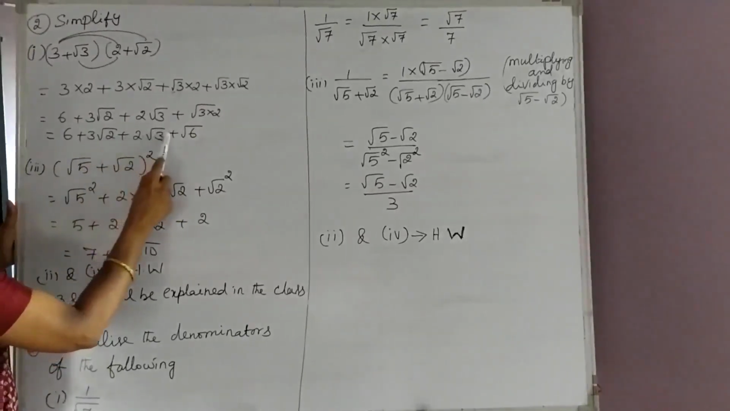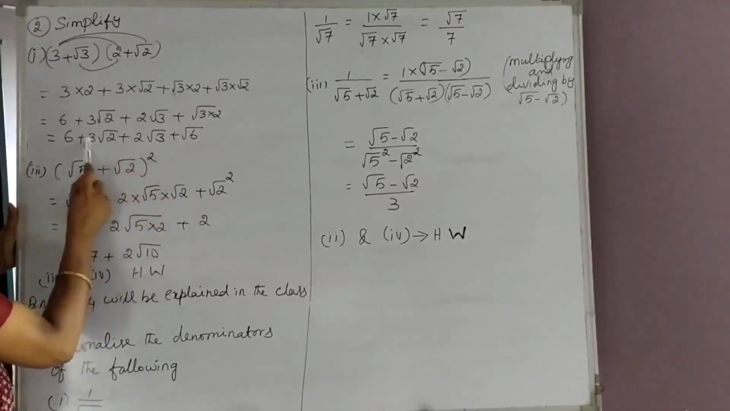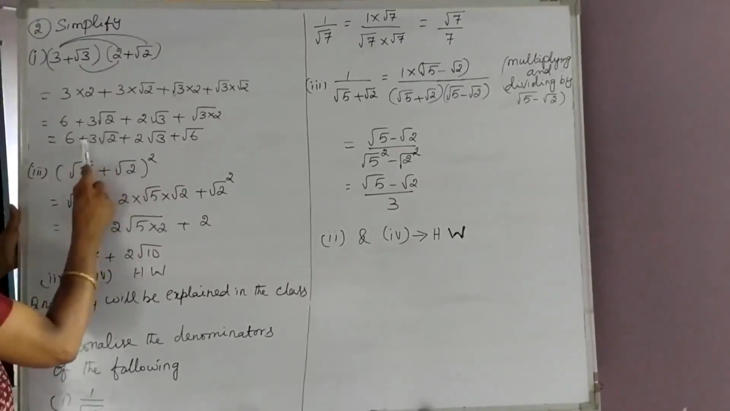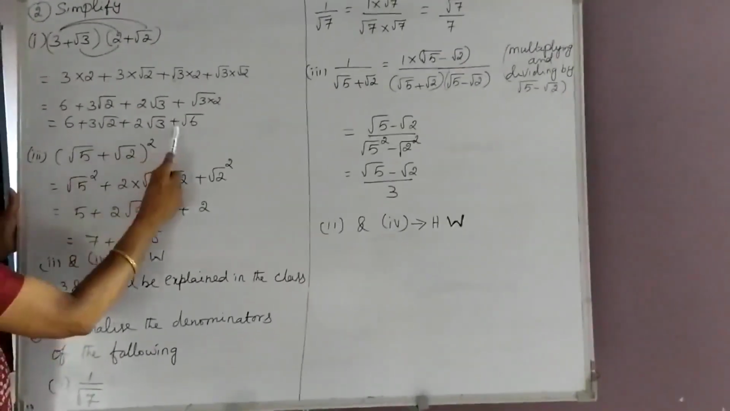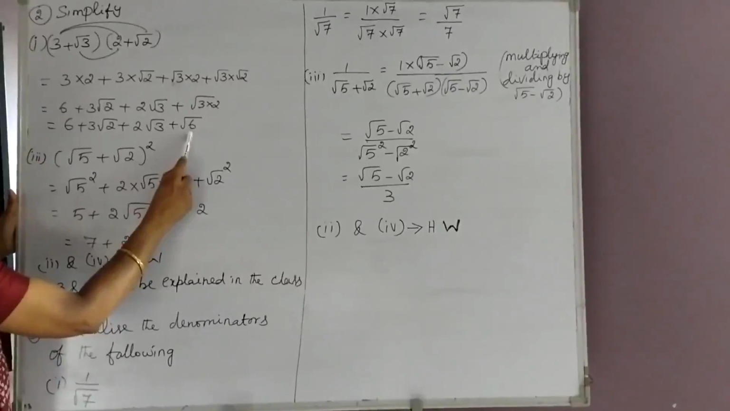All the numbers are different, called unlike terms. Therefore, here no two terms of the 4 can be combined. Therefore, this is the required answer.